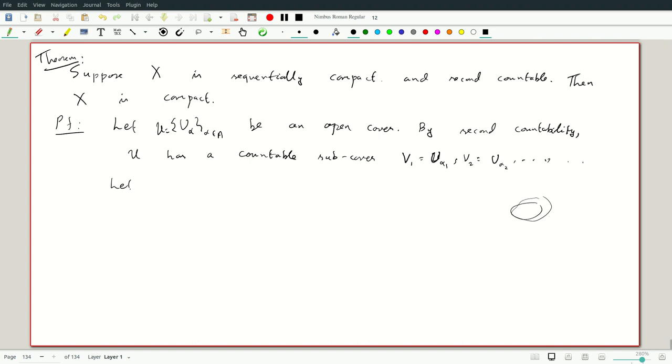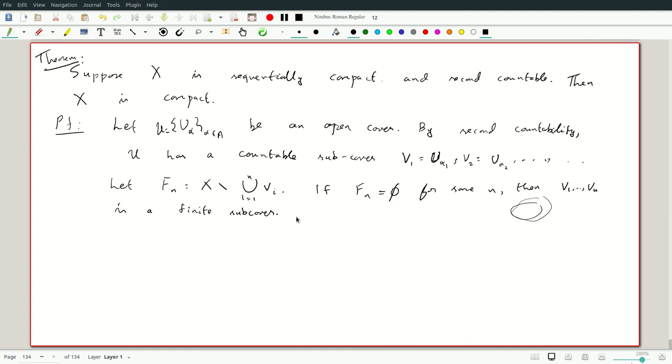Okay, so let us look at the complement of this cumulative union. So let Fn be the complement of the union i equals 1 to n of Vi. Okay, so if Fn is empty for some n, then V1 through Vn is a finite subcover. That's what we wanted, of the Vi's and hence of the original Ui's.